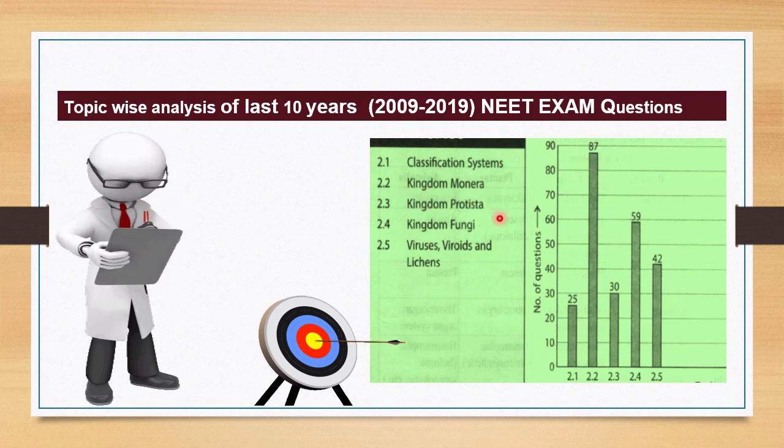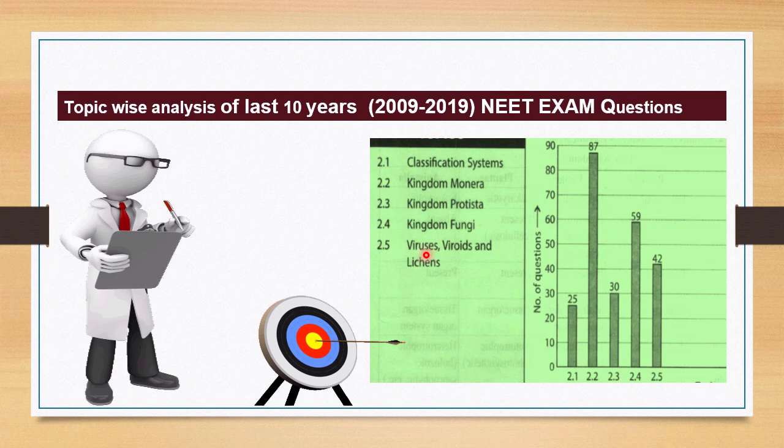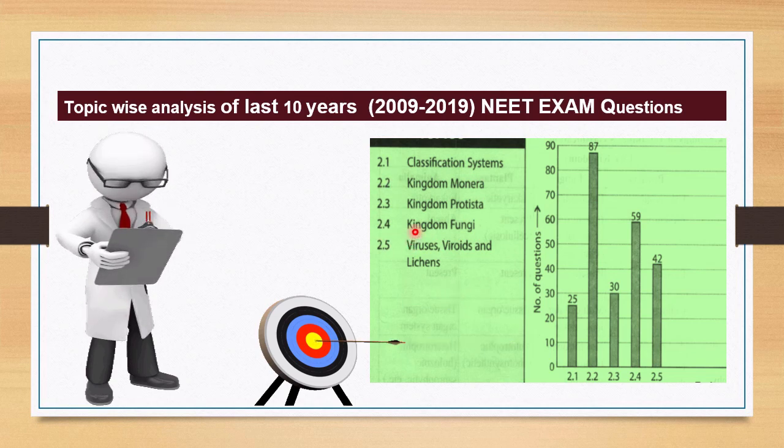Then from kingdom Protista, 30 MCQs were asked. From kingdom Fungi, 59 MCQs were asked. From viruses, viroids and lichens, a total of 42 questions were asked. So you can get an idea of which topics most questions were asked from.